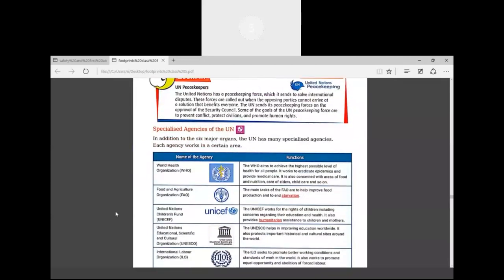Next is the UN peacekeepers. See in the box, beta. The UN peacekeepers. The United Nations has a peacekeeping force which it sends to solve international disputes. These forces are called out when the opposing parties cannot arrive at a solution that benefits everyone.